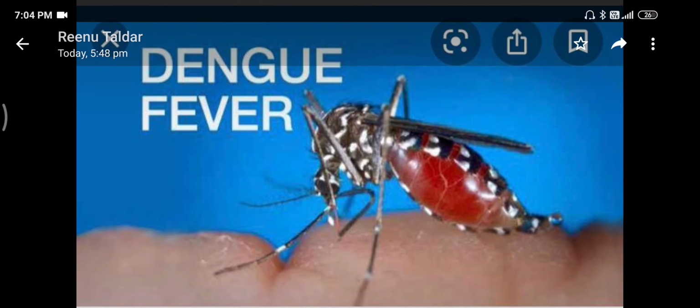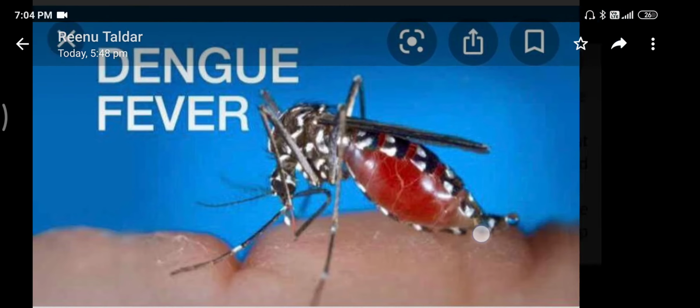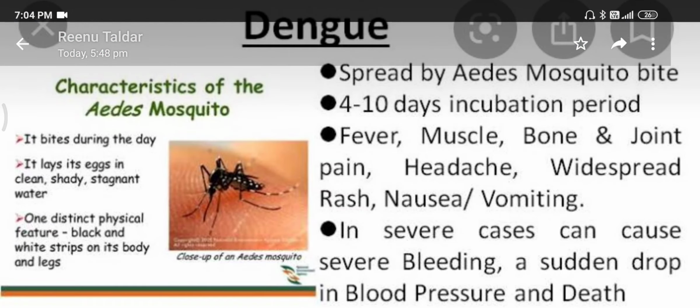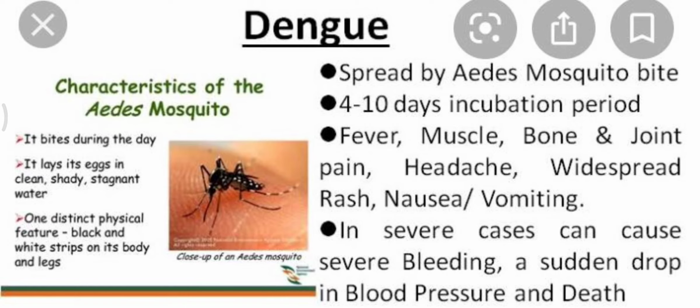The next disease is dengue fever. It spreads by mosquito bite. The name of the mosquito is Aedes. The incubation period is 4 to 10 days. I have already discussed the incubation period, that is the time from which the infection enters the body till the time the symptoms are produced. The common symptoms are fever, muscle and joint pain,